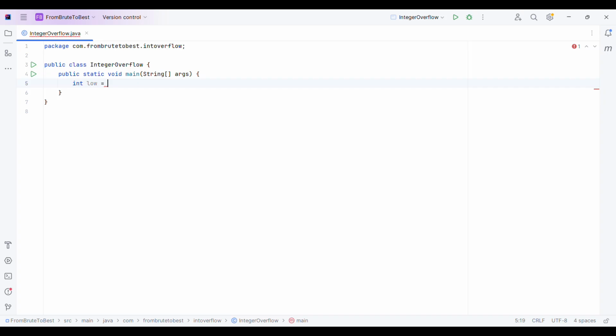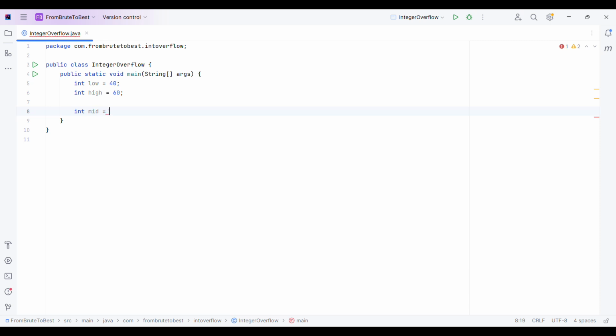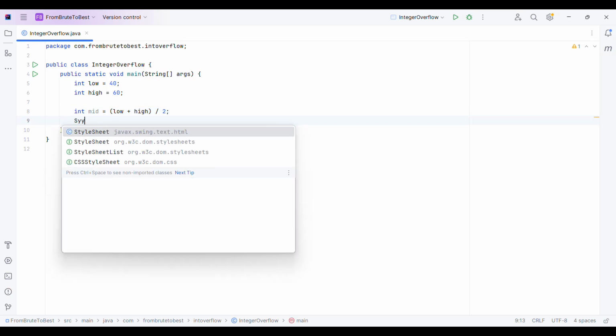One is low, which is initialized with, let's start with a smaller value, 40, and high is equal to, let's say, 60. And now we just need to find the mid of these two values. So mid equals low plus high, which is our general formula for finding mid, right?